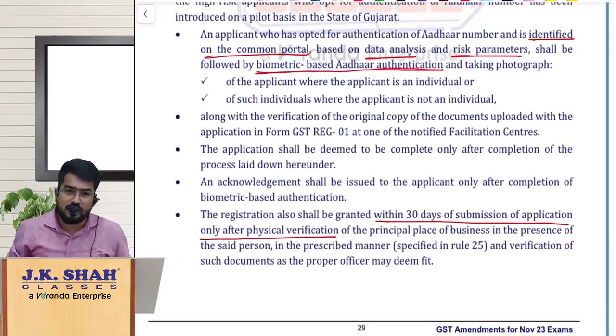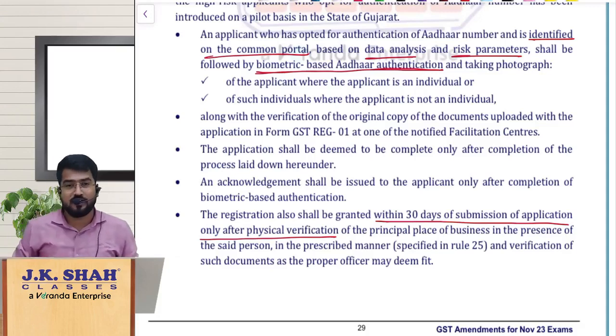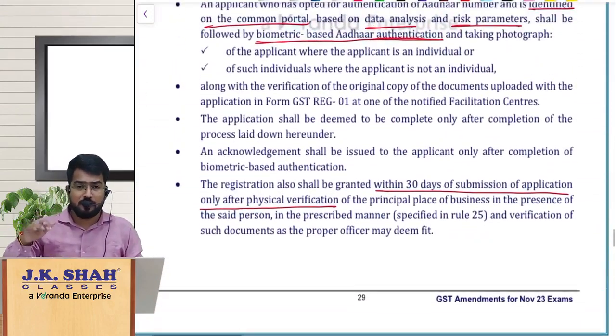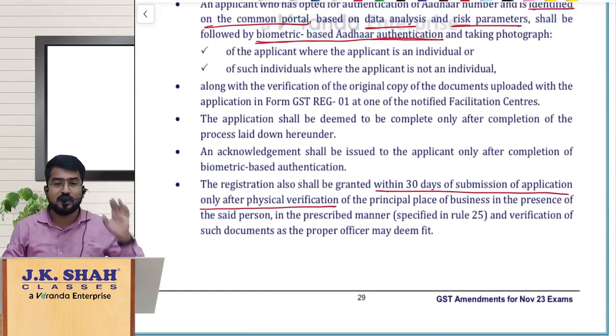This is something really interesting. We have to wait and see whether this biometric Aadhaar authentication will come in the entire country. So let us wait and watch. Yes. Next. So with this we are done with the amendments covered in chapter number 7, registration.